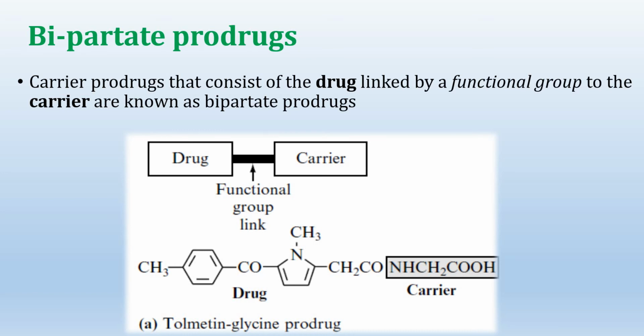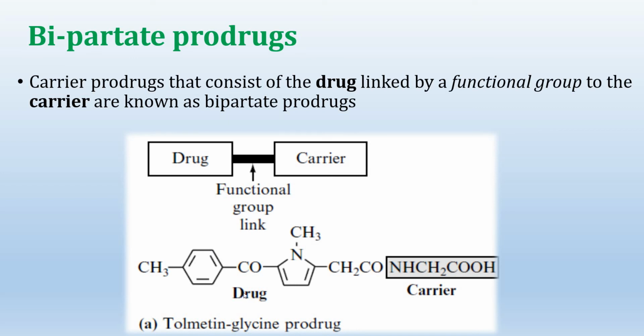As we have already seen, there are two types in it, that is bipartite prodrugs and tripartite prodrugs. Now let us discuss the first type, that is the bipartite prodrugs. Carrier prodrugs that consist of the drug linked by a functional group to the carrier are known as bipartite prodrugs. Here the drug and the carrier both are linked with a functional group link.